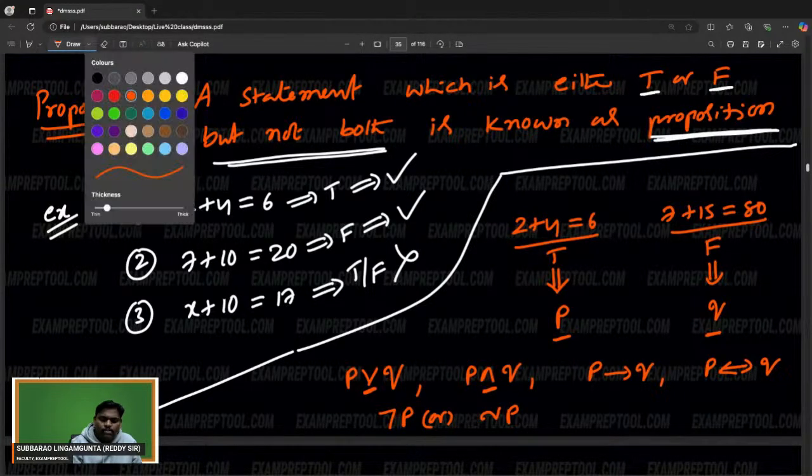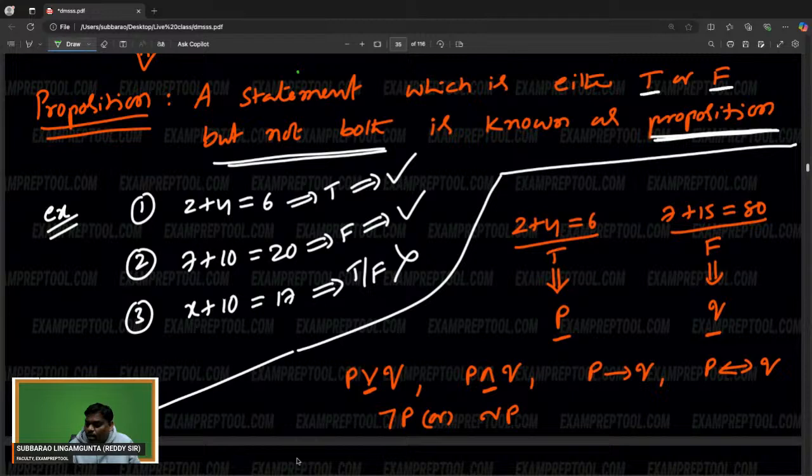Connecting more than one proposition with the help of these operators is called a compound statement or compound proposition. This is one compound proposition, and this is also one more.